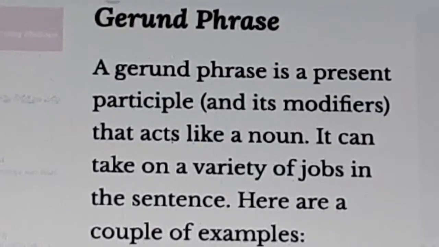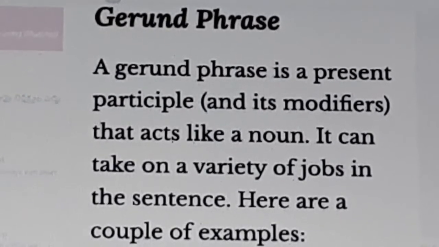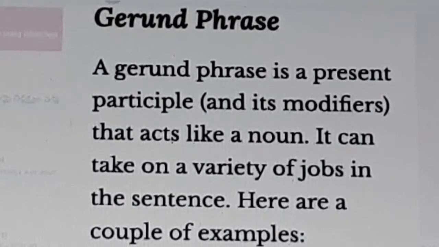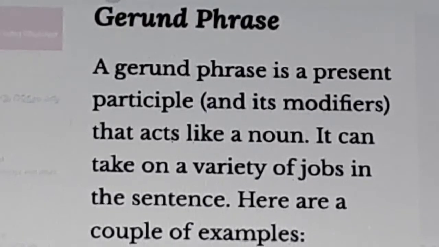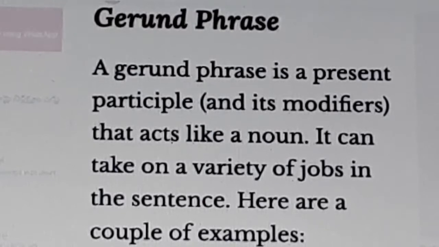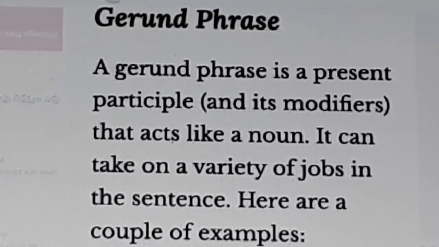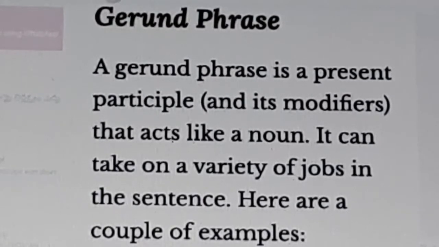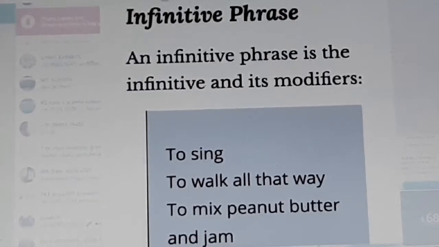Practicing helped a lot. Here practicing is the present participle. It acts as a subject. I love reading. Here reading is the present participle. It acts as a direct object. This is a gerund phrase.